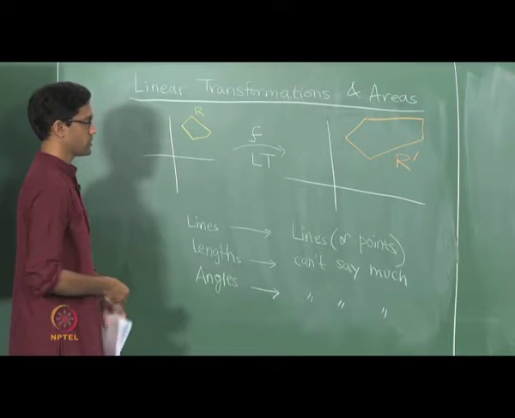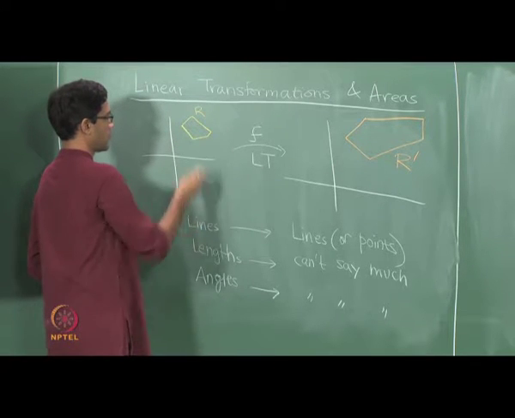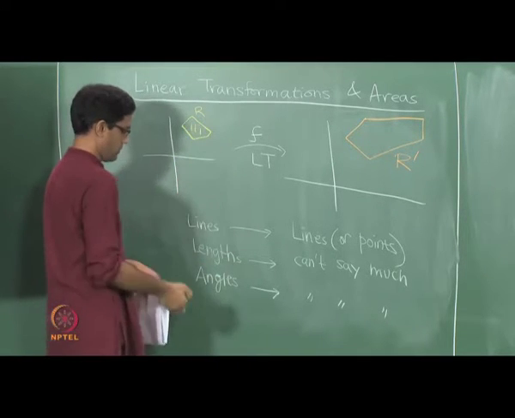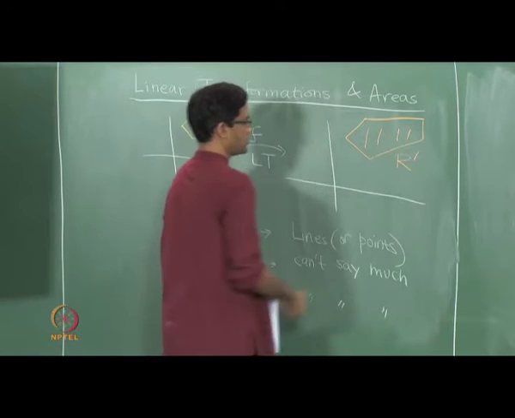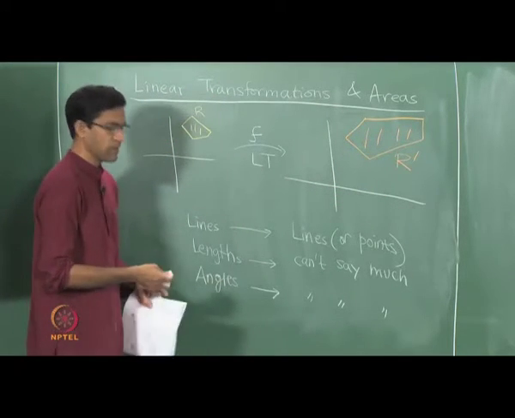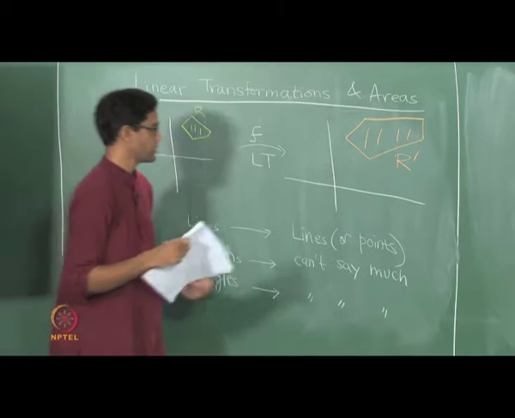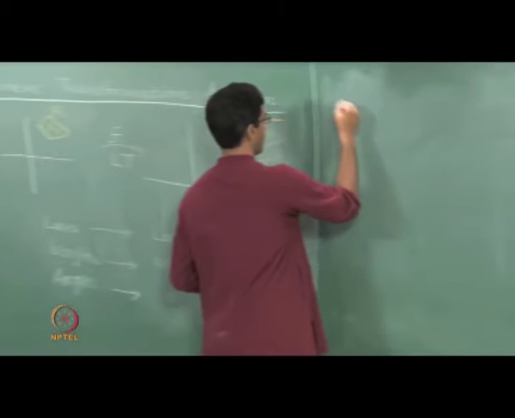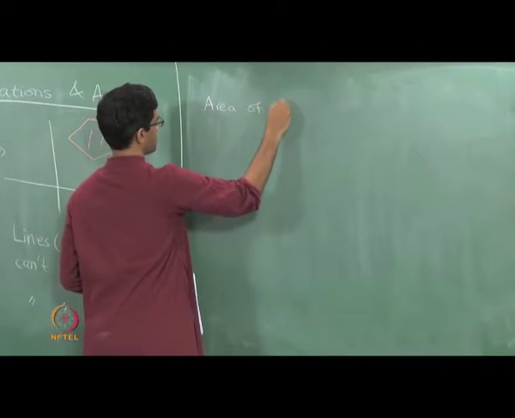So now here is the question. I want to compare the area that is enclosed by the region R with the area that is enclosed by the region R dash. So this is the typical thing that we had looked at earlier. By what factor does the area increase or decrease? So here is the question. I want the area of the region R dash.